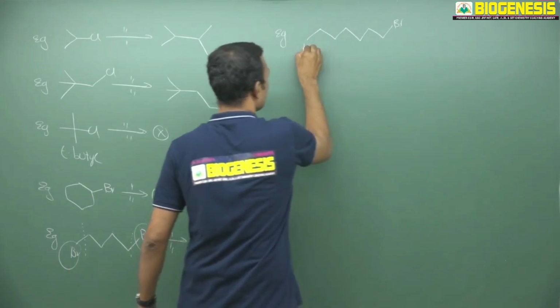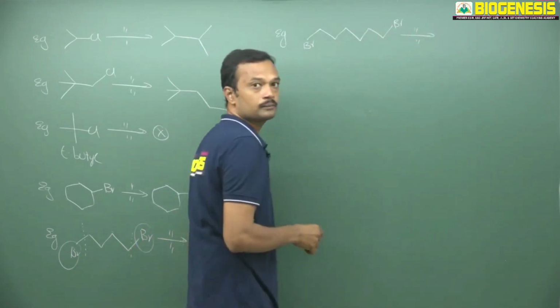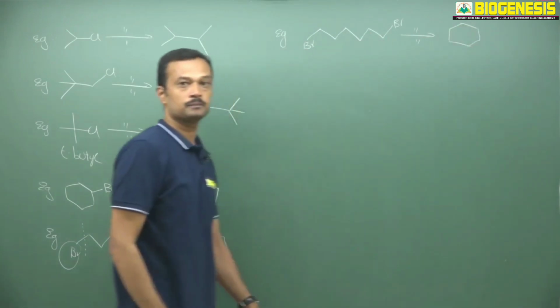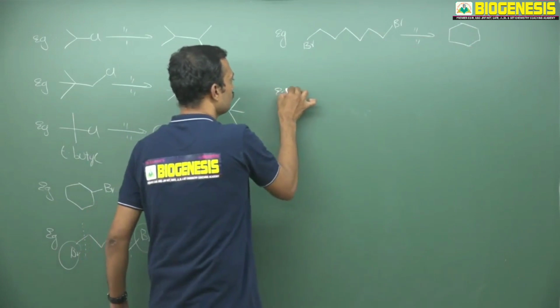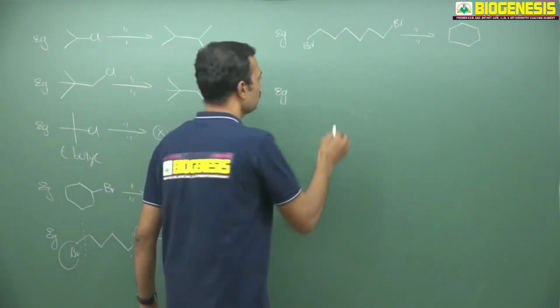See, this is bromine and here one more bromine. 1, 2, 3, 4, 5, 6, 6 carbons are present. Sodium in ether. So what is the resultant answer? That is a 6-membered ring. You can prepare even 3-membered rings. Even strained rings are also possible to prepare in this method.